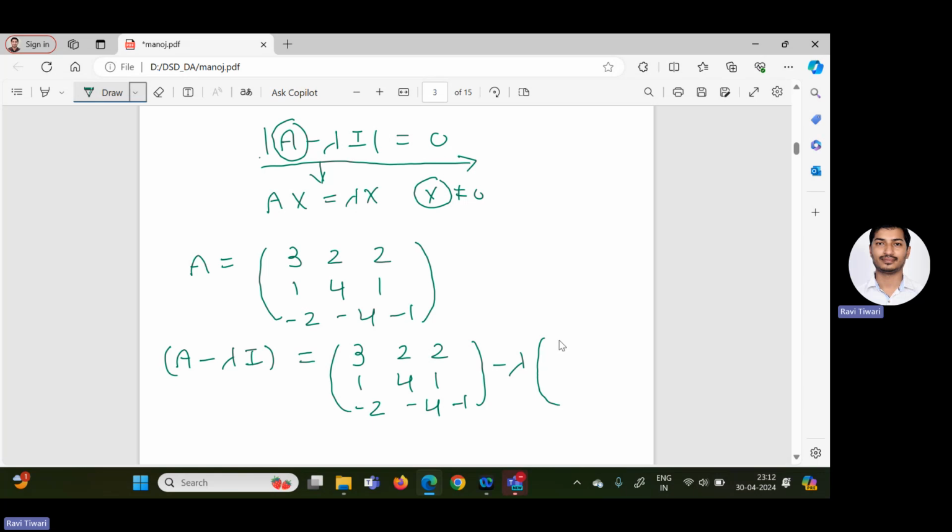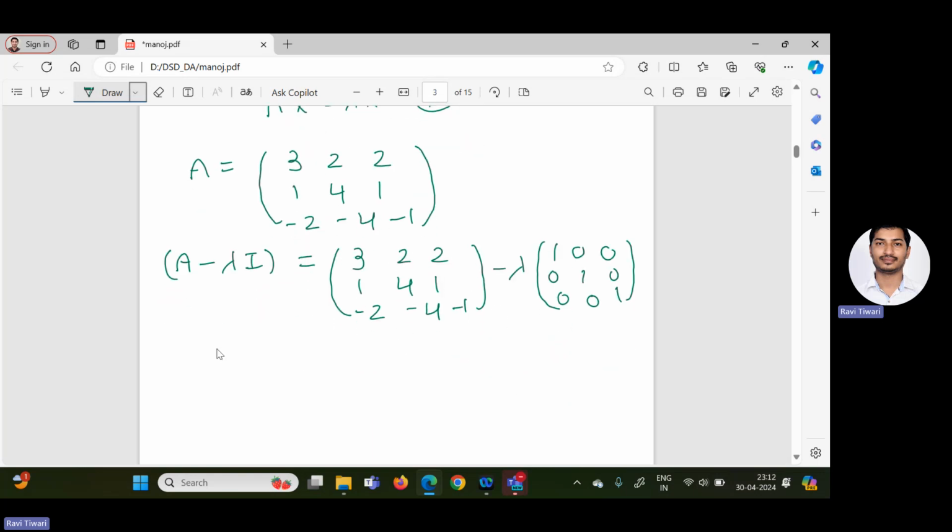I is nothing but the identity matrix of 3 cross 3. We know that the identity matrix of order 3 cross 3 is 1 0 0, 0 1 0, and 0 0 1. Now when you multiply lambda into the identity matrix, in the diagonal positions we get lambda, lambda, lambda, and all remaining elements are 0. So easily we can subtract the two matrices.